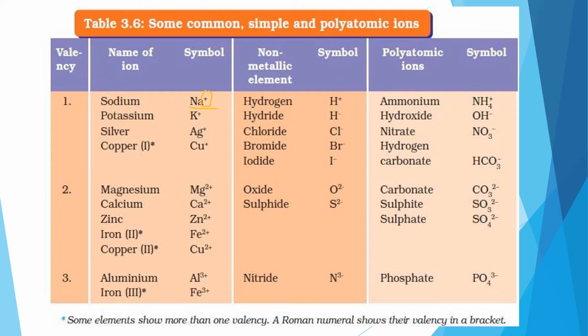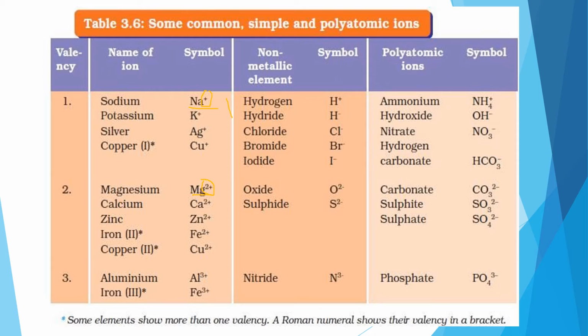So its valency will be 1, right? Potassium, K+, that means 1 plus, so it is a cation and it is losing 1 electron. Cation means positive and positive means loss of electrons, right? Now copper, Cu+, so 1 electron, cation, it is losing. Now magnesium, you can see Mg2+, so how many electrons is it losing? It is losing 2 electrons, so it is a cation.